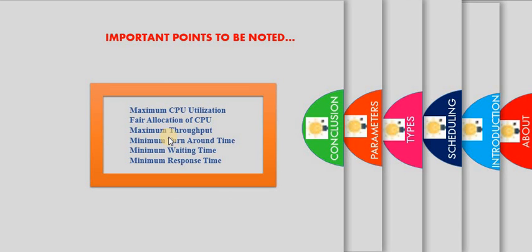Second, we have to keep our throughput maximum, and our turnaround time, waiting time and response time should be minimum. If we have to choose our scheduling algorithm, we have to consider these 6 things and keep them in our mind.